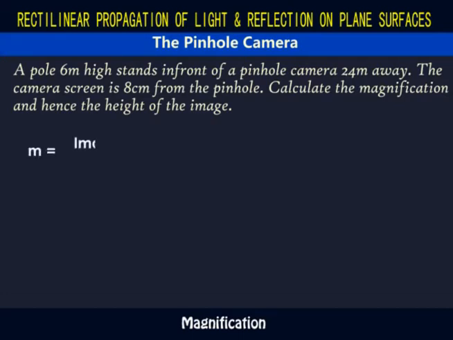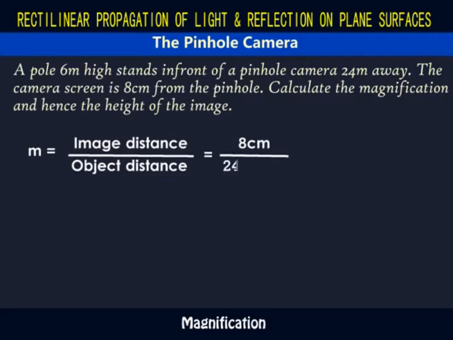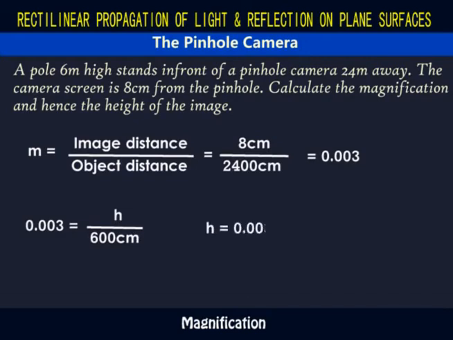So, magnification is equal to image distance over the object distance. That is equal to 8 centimeters over 24 meters. We convert 24 meters into centimeters, and that gives us 2,400. Dividing that, we get a magnification of 0.003. This magnification is also equal to image height over 6 meters or 600 centimeters. To get height, we multiply 0.003 times 600, and that gives us 1.8 centimeters.